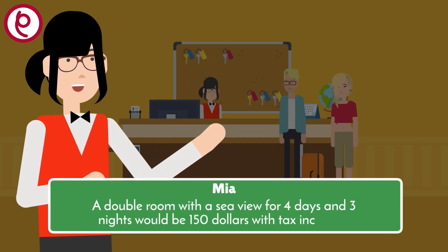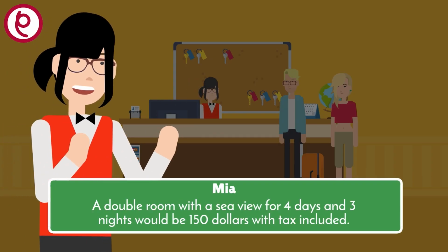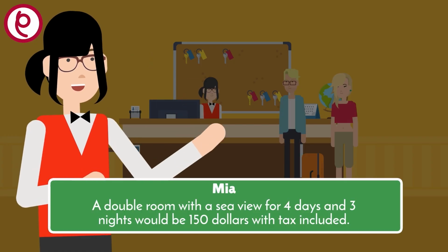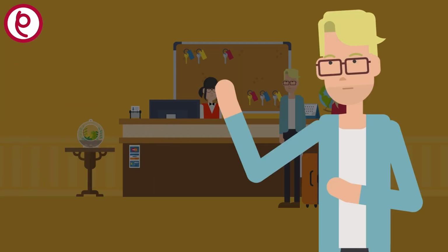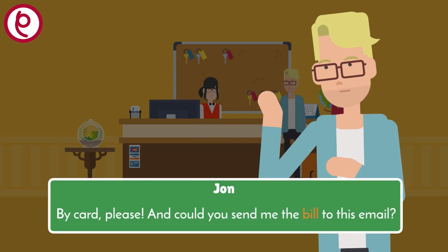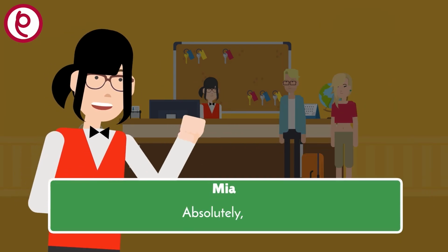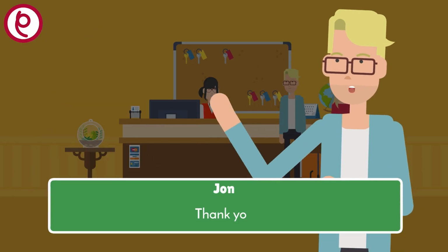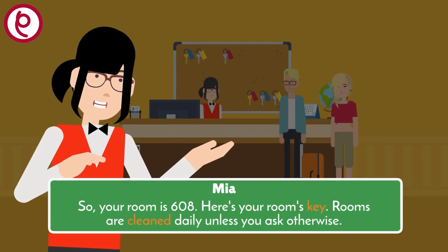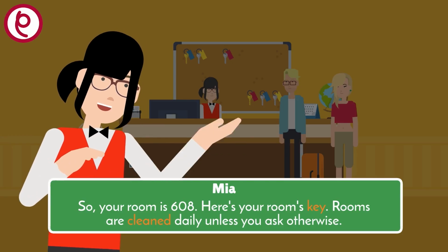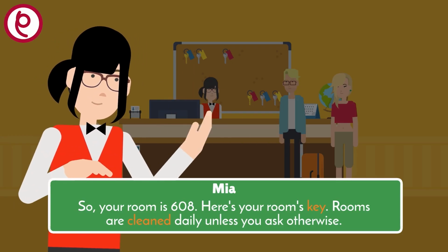A double room with a sea view for 4 days and 3 nights would be $150 with tax included. Would you like to pay by cash or card? By card, please. And could you send me the bill to this email? Absolutely, sir. Thank you. So, your room is 608. Here's your room's key. Rooms are cleaned daily unless you ask otherwise.